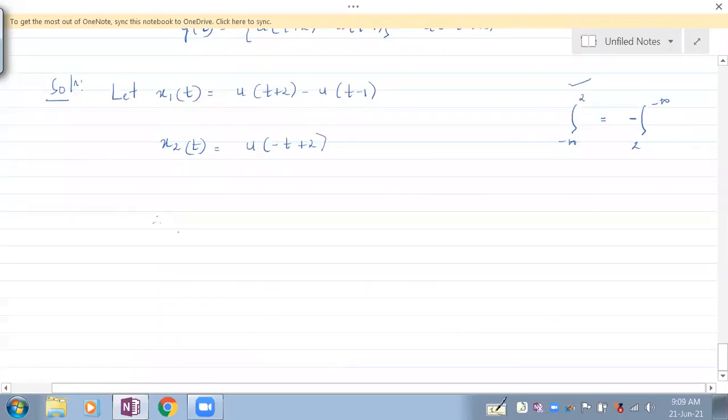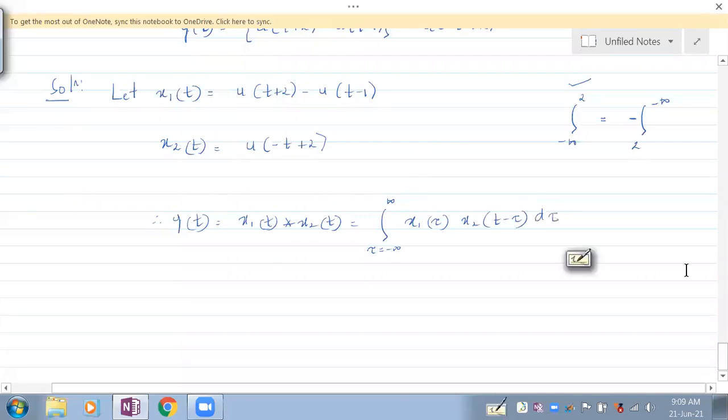Therefore we can write y of t equal to x1 of t convolved with x2 of t. It is the integration, tau ranging from -infinity to +infinity, of x1 of tau times x2 of t minus tau d tau. So let's write this now.